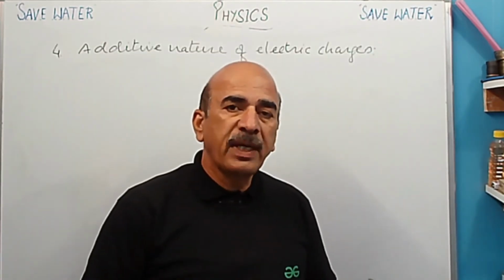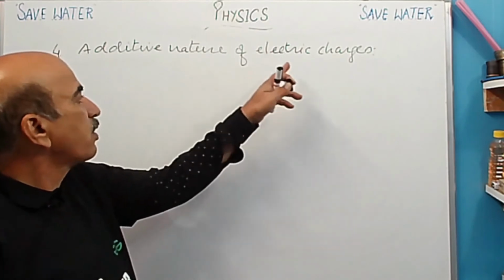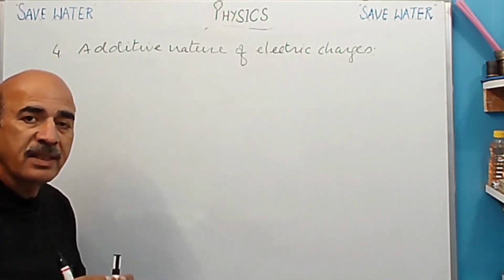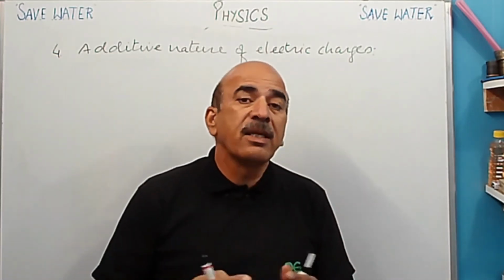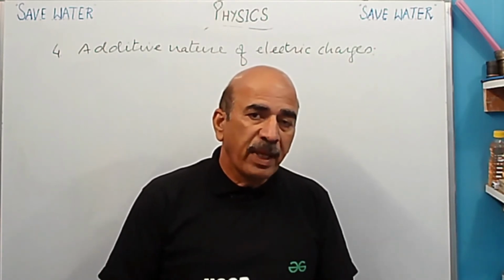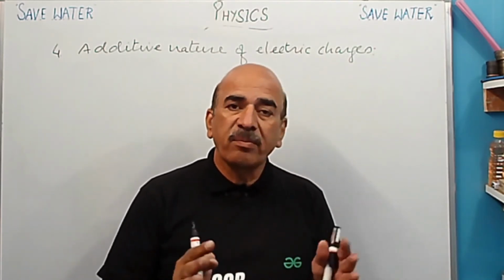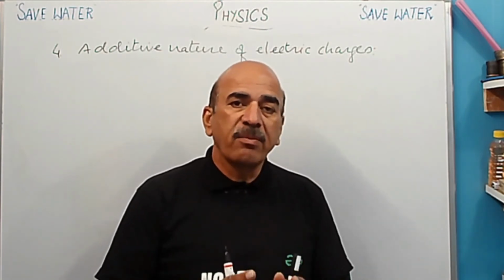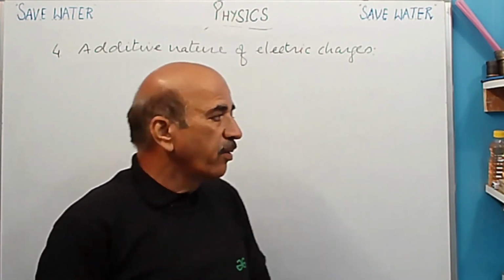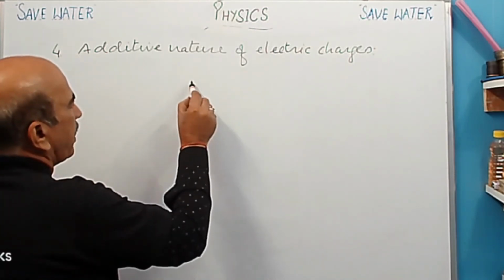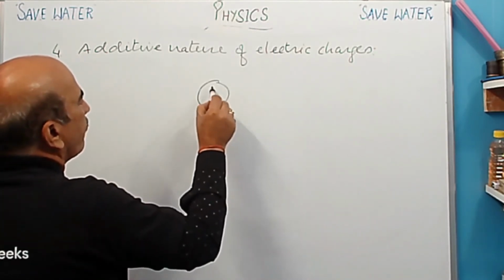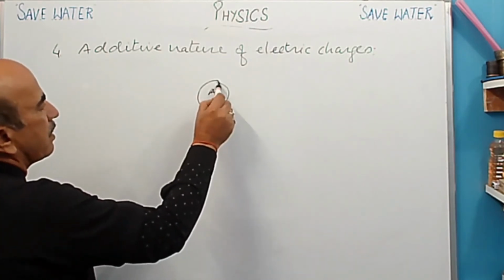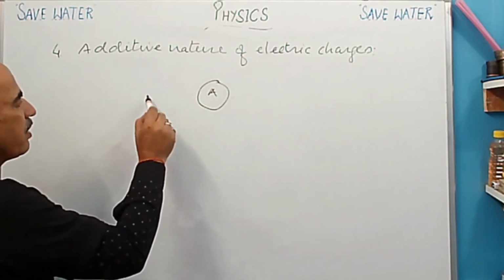So now next property is additive nature of electric charges. So charges can be added algebraically. जैसे अलजेब्रा में हम मैथमेटिक्स में अलजेब्रा यूज करते हैं, प्लस माइनस को ऐड करते हैं, तो सेम वे चार्जेस कैन बी एडेड algebraically. Okay, so I am taking one example here. So this is a body A and this is neutral body and it is being given charges here.